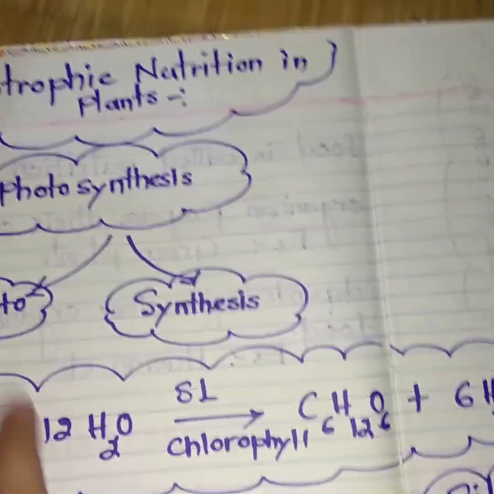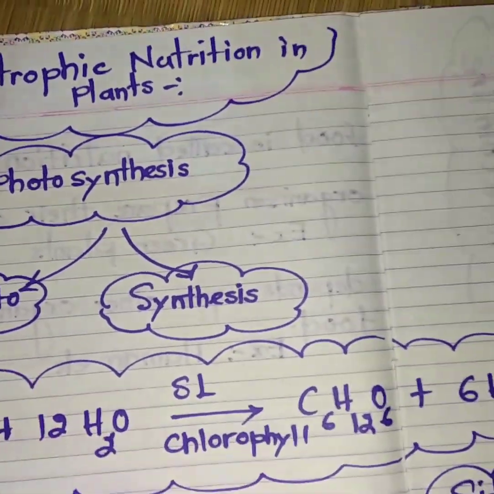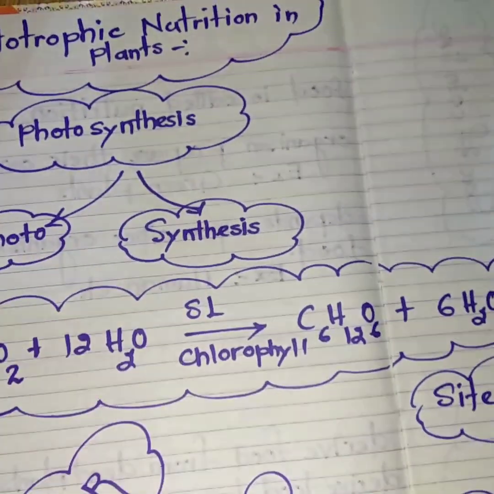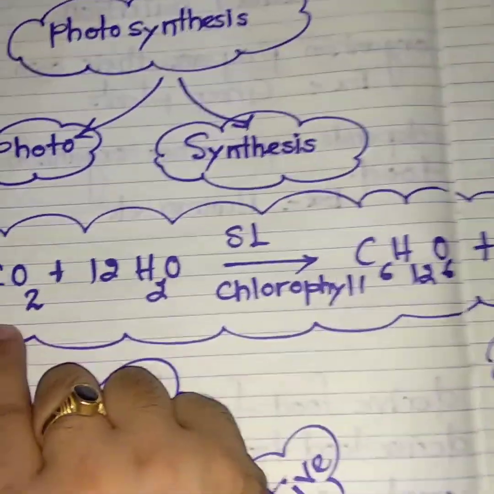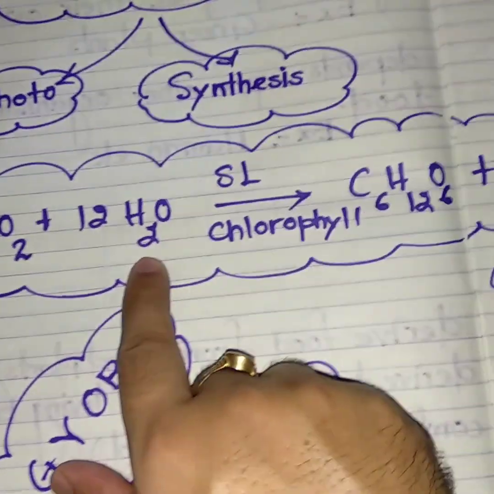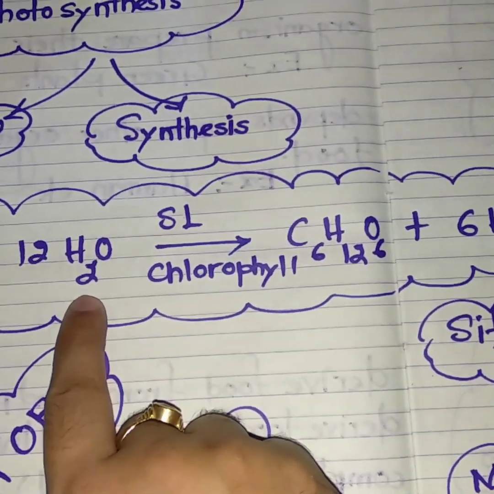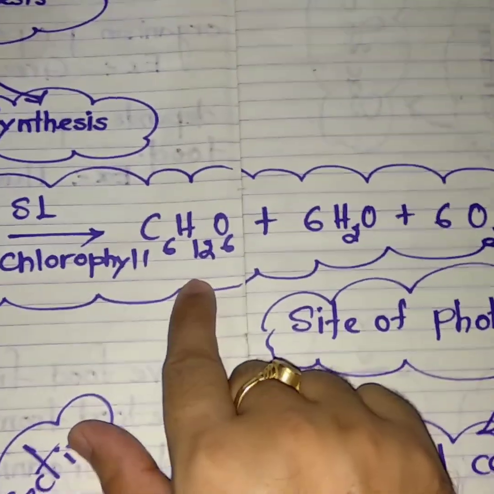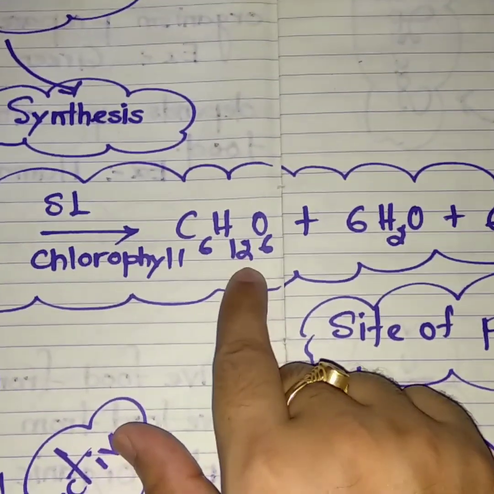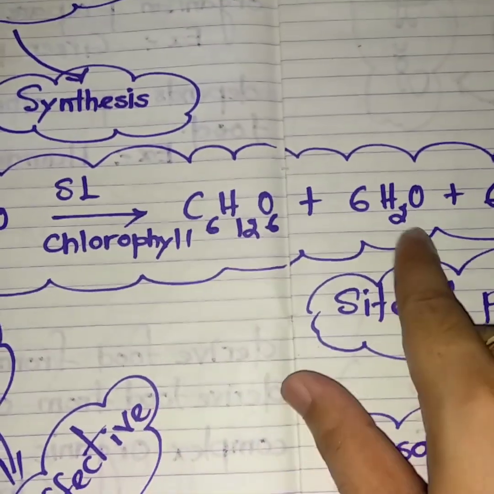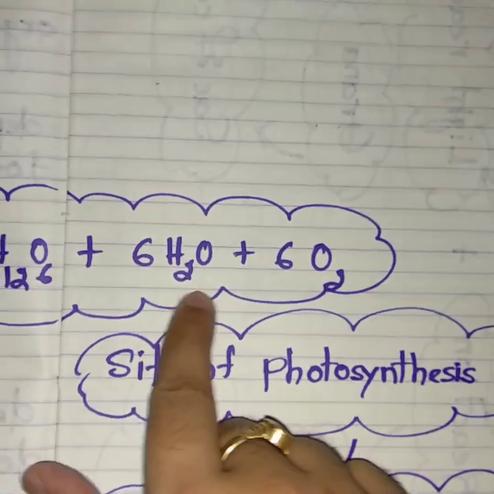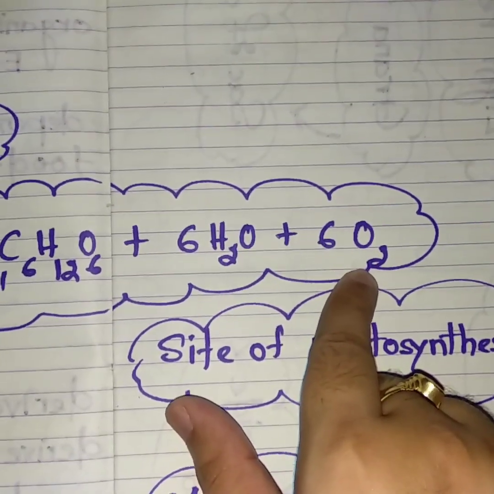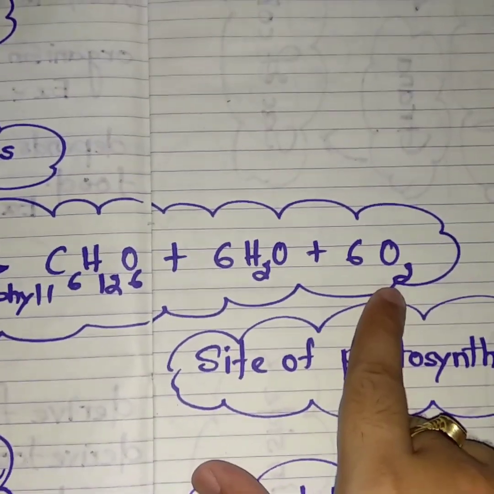In this process, in the presence of sunlight and chlorophyll, 6 carbon dioxide molecules combine with 12 water molecules. It produces glucose, that is C6H12O6, with 6 water molecules and 6 oxygen molecules released into the atmosphere.